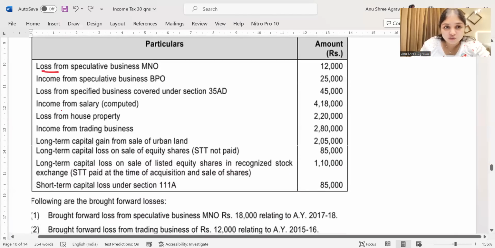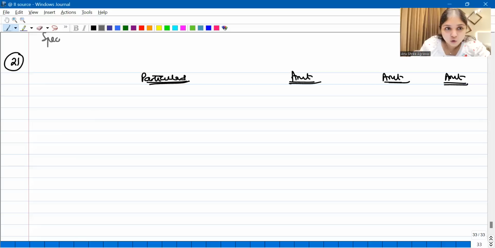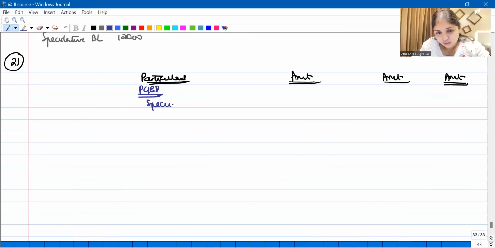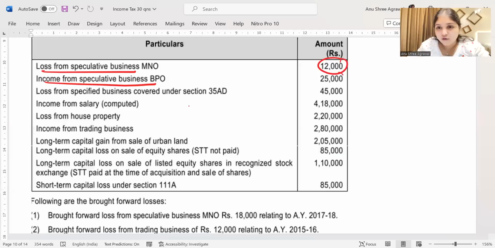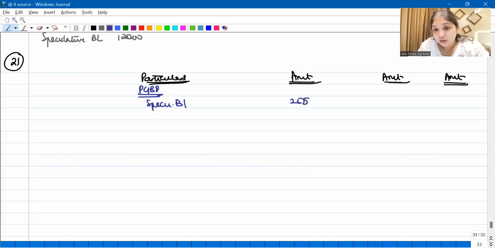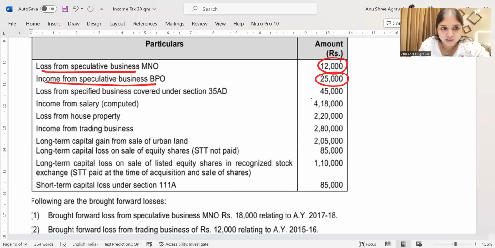First of all, we have loss from speculative business. So I'll write the loss over here. Speculative business loss we have. How much speculative business loss do we have? 12,000 rupees. Then what else do we have? We have income from speculative business. So under particulars PGBP, we have speculative business income of how much? Of 25,000. See, right now immediately I will not set off. All the losses I will set off only towards the end. All the losses I will think about only towards the end.